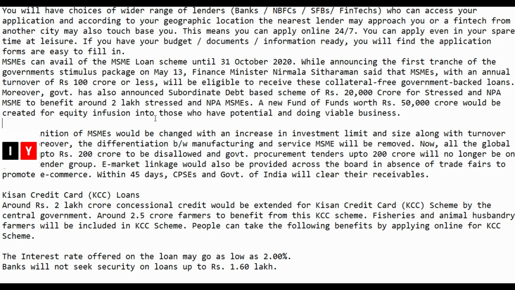The MSME loans are available until 31st of October 2020, as announced with the first tranche of the government's economic package on May 13th.